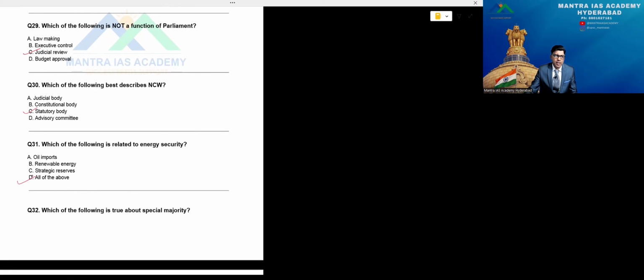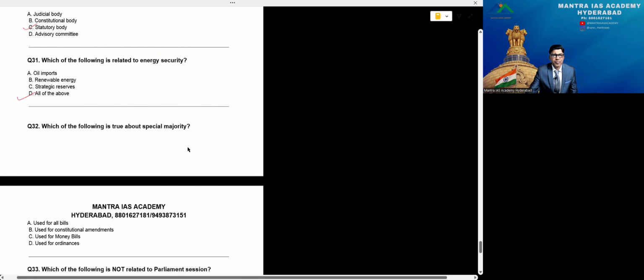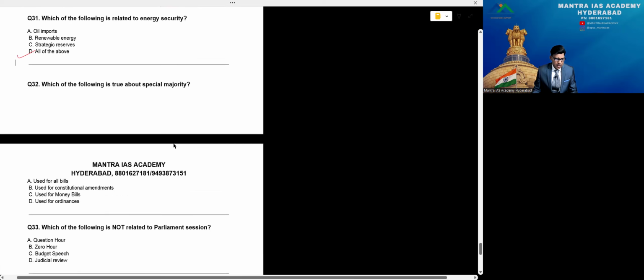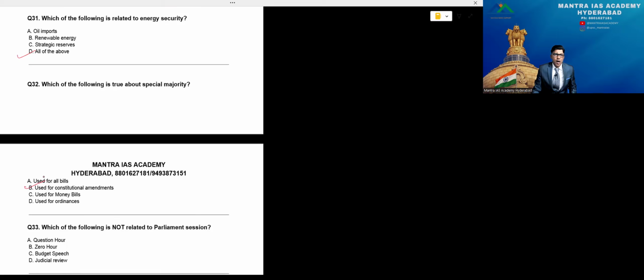Then go to question number 32. Which of the following is true about special majority? Yes. Option A, used for bills; used for constitutional amendments. I mentioned it a number of times. This is option B, beta.